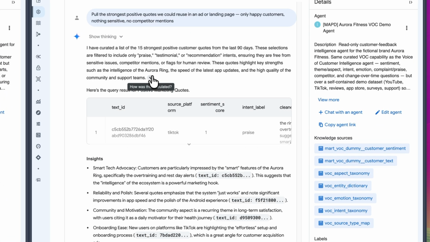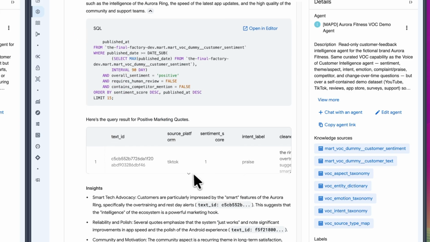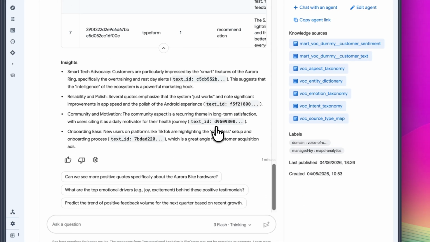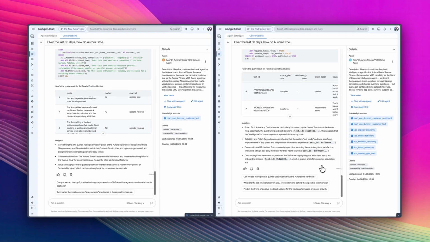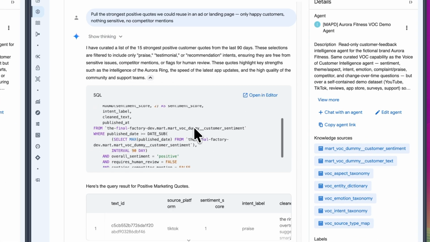The themes it pulls out are useful too. So it identifies positive feedback around the Aurora ring, it picks up reliability and polish, it picks up community and motivation, and picks up on onboarding ease. So we're not just asking AI to find nice comments, we're using structured customer feedback data to find positive language that is safer to reuse.